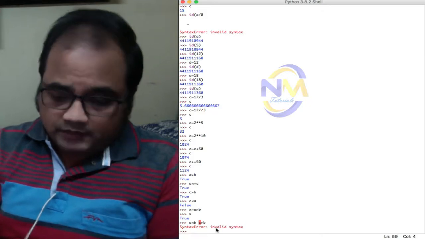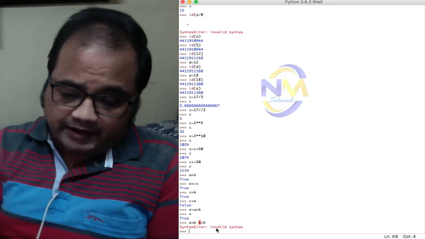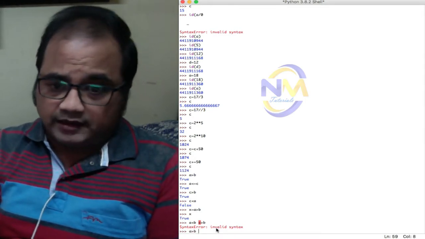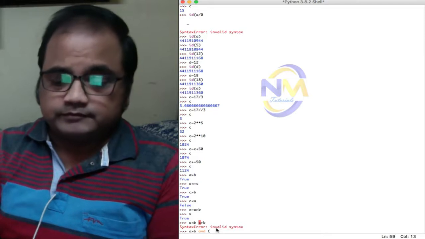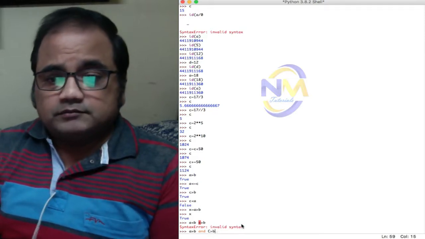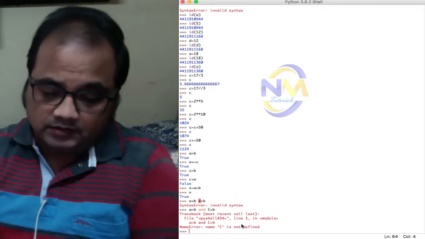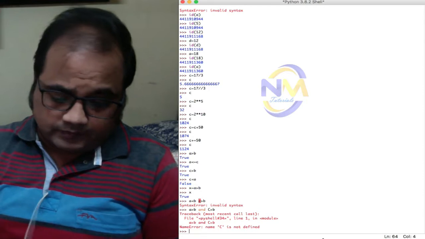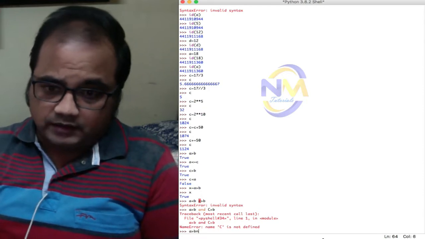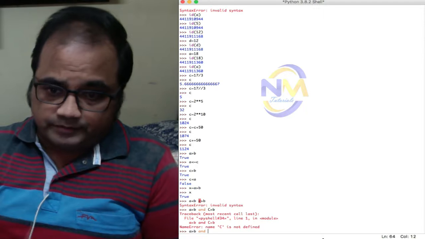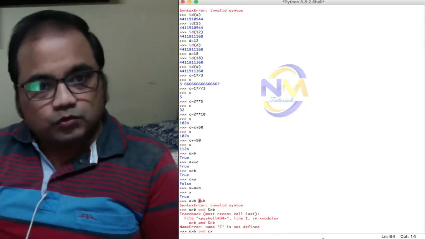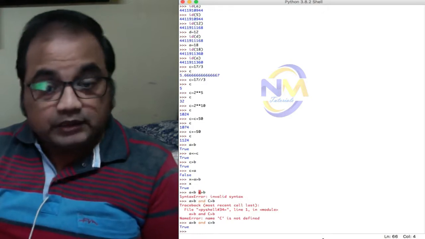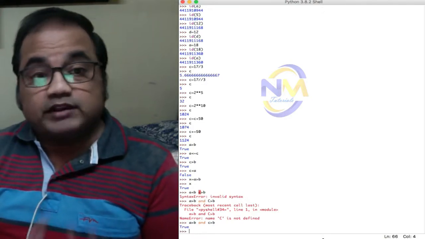So A greater than B and C greater than B. Oh, sorry, C is capital. A greater than B and C greater than B. So the condition is true. Both the conditions are true, then only the result is true.